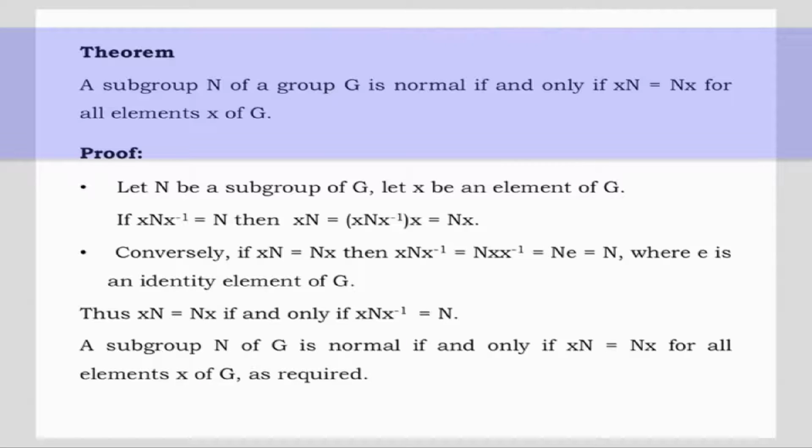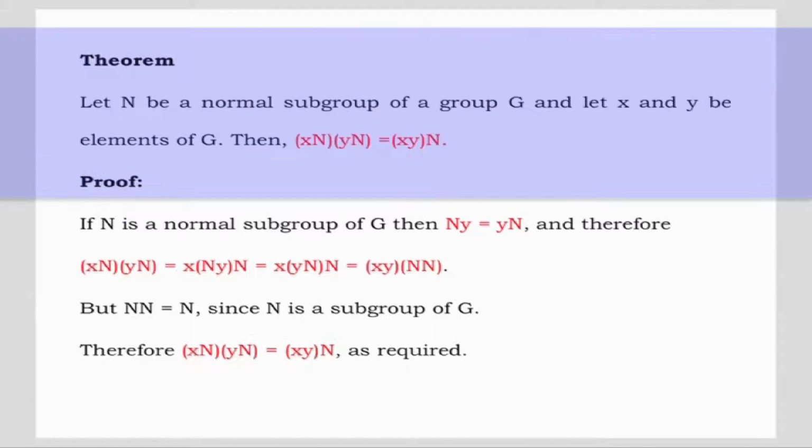A subgroup N of G is normal if and only if xN is equal to Nx for all elements x of G, as required. The next theorem states that let N be a normal subgroup of a group G and let x and y be elements of G. Then xN times yN is equal to xyN. Proof.